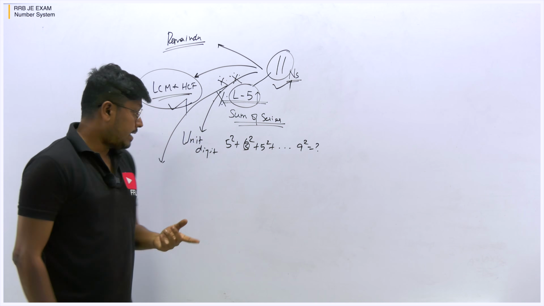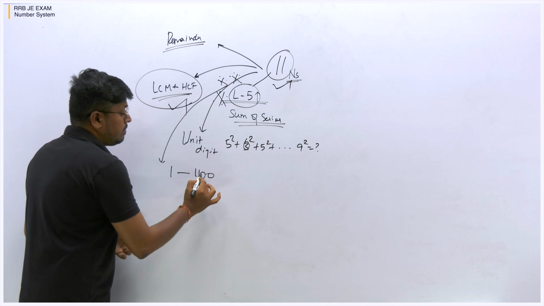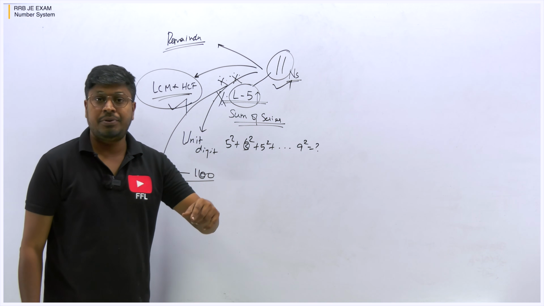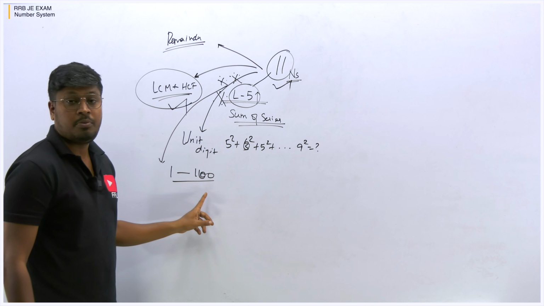Yes, divisible, right? If there are numbers from 1 to 100, between these, how many numbers are divisible by 2? How many numbers are divisible by 3? These kinds of questions are most important.